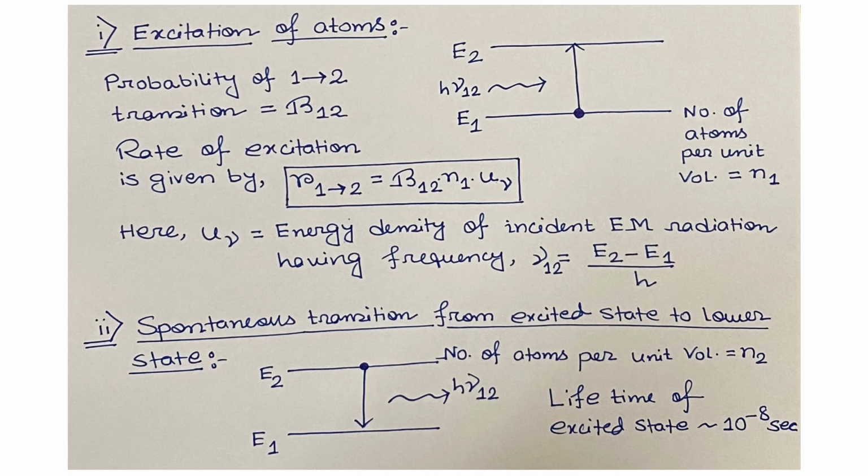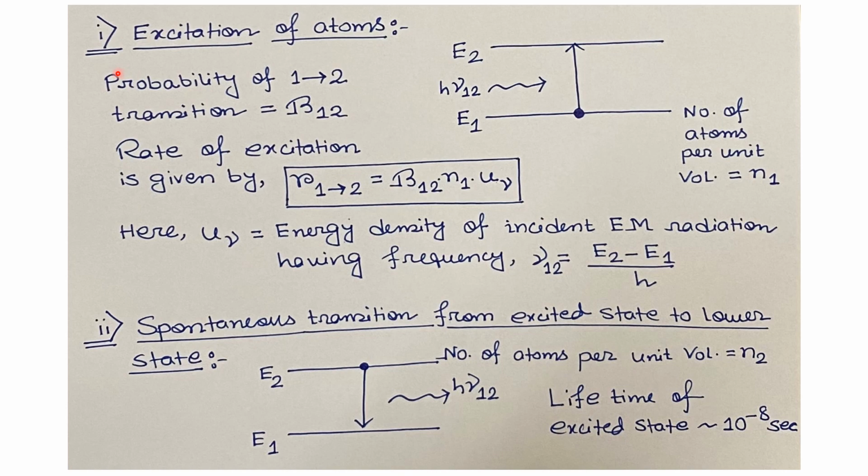In the previous slide, we discussed the three atomic transition processes involved in the laser. We'll again visit those three processes in detail. We'll construct mathematical equations for each process and connect those equations to construct the basic theory of laser.